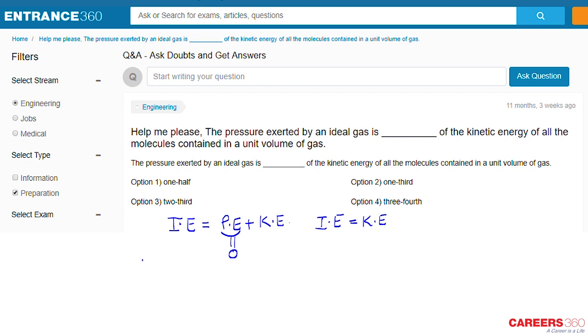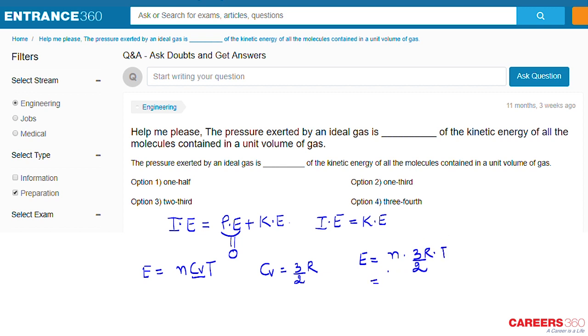Now, internal energy is represented as E, which is equal to nCvT. Over here, Cv means specific heat capacity at constant volume. If we assume that the gas is a monatomic gas, Cv for a monatomic gas is equal to 3/2 R. Now, if I substitute this expression in this equation, I will get E equal to n into 3/2 R into T. Clear?